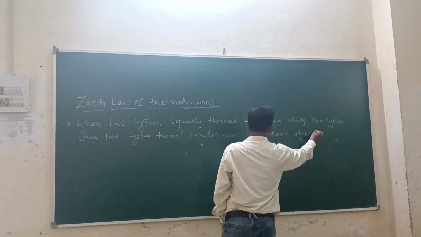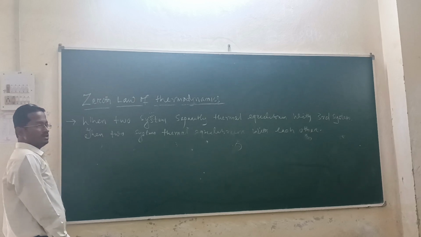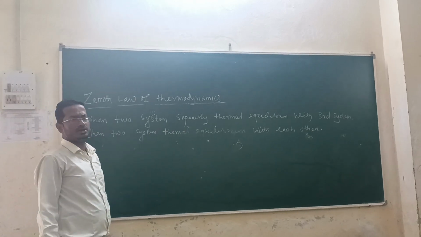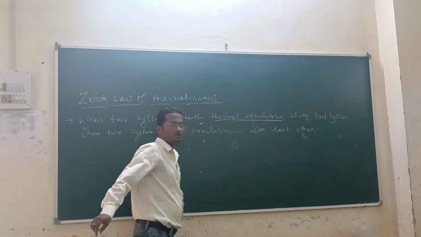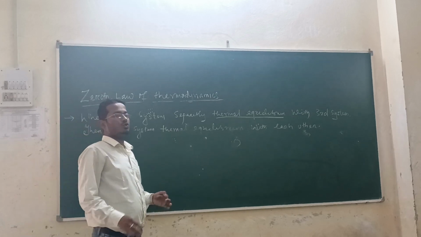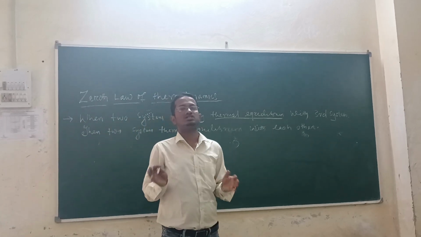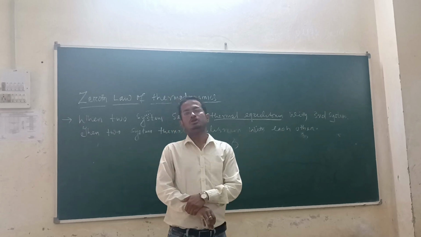Write down the definition first, the statement first. What is the zeroth law? Then what is thermal equilibrium? I have already covered it. Thermal equilibrium means when the temperature of two systems is equal, then both systems are in thermal equilibrium.